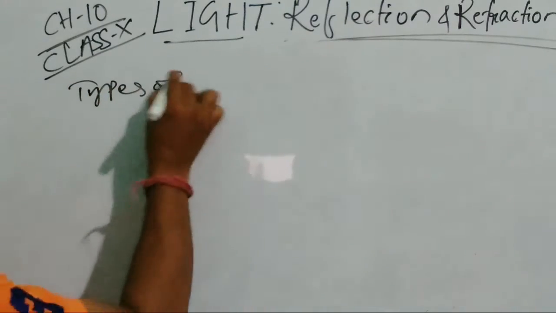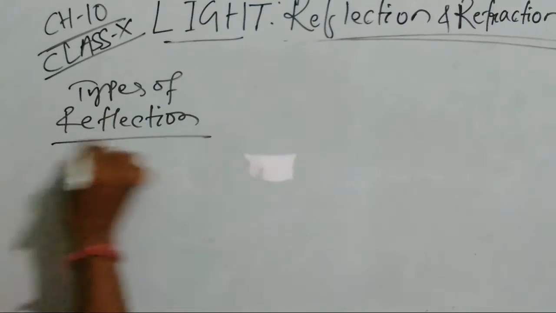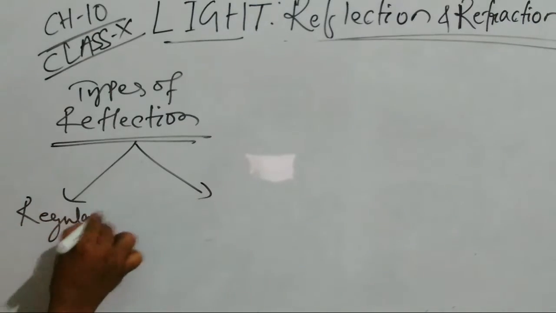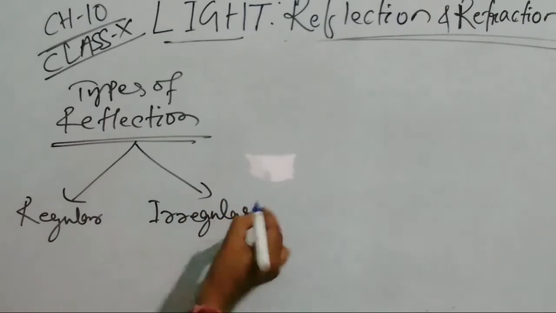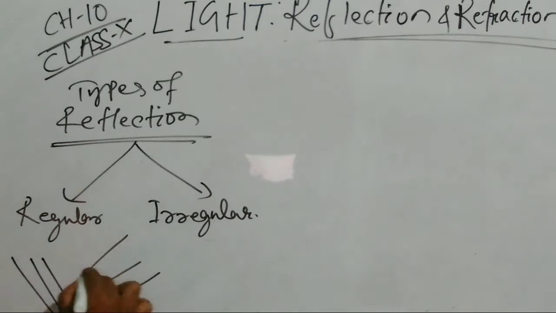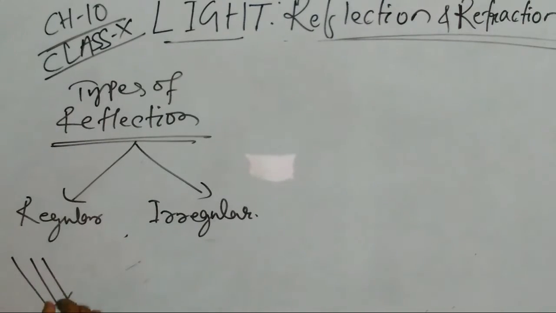Two types of reflection are there: regular reflection and irregular reflection. In regular reflection, when rays strike a smooth opaque object, they reflect parallel to each other.